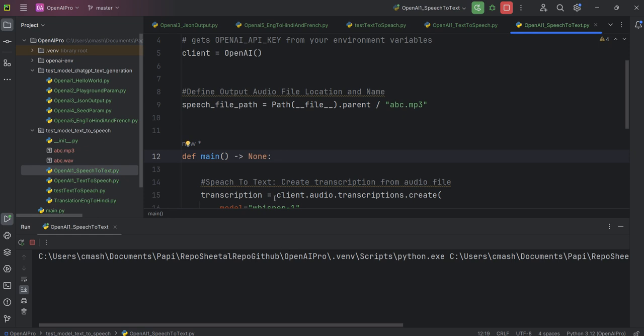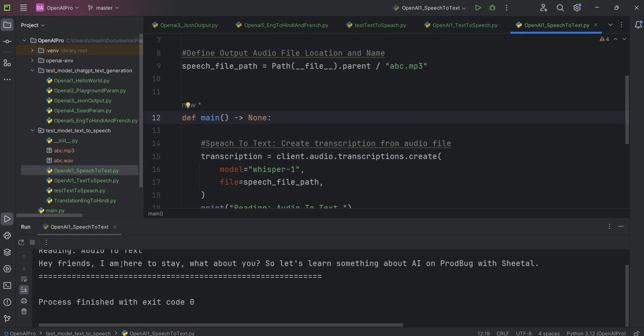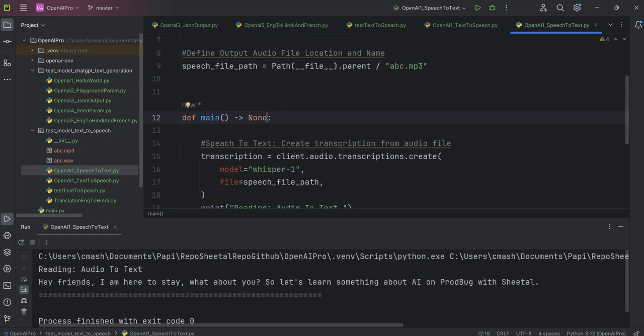I'm running this code. See, reading audio to text. So AI is able to read this abc.mp3.